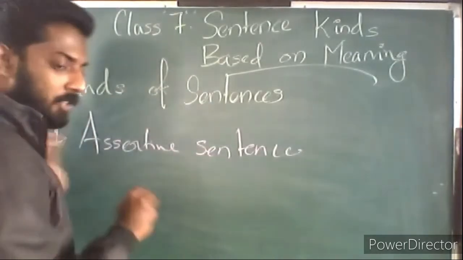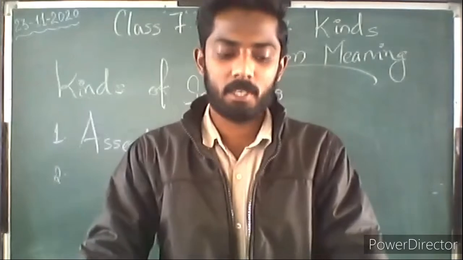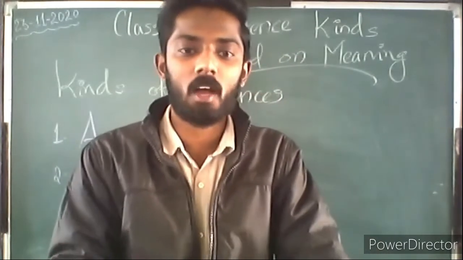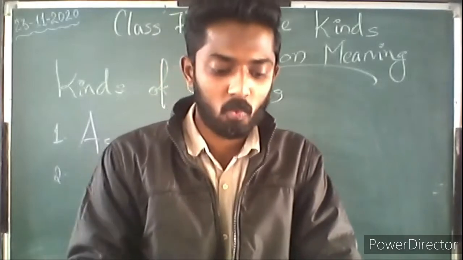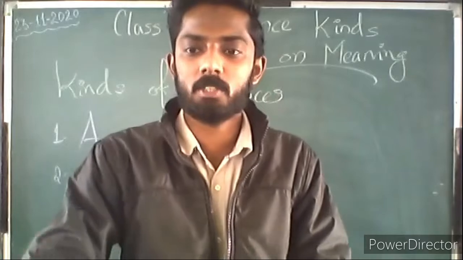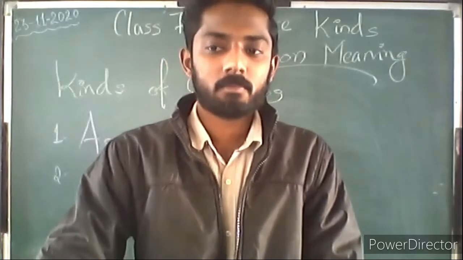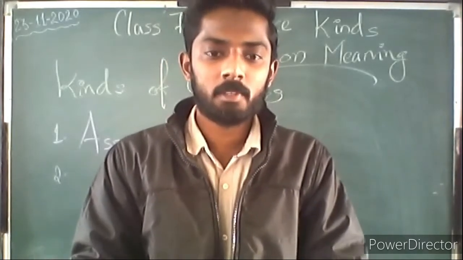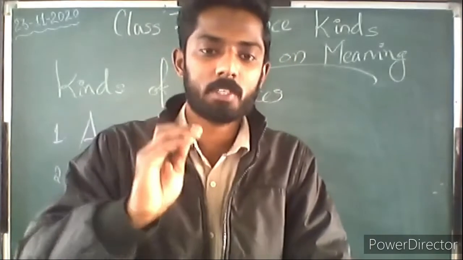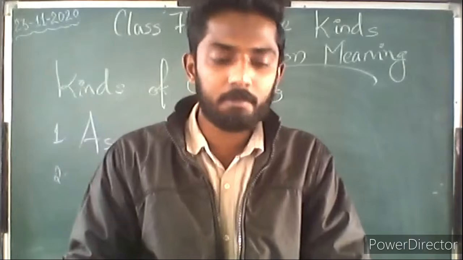And the second one is all about the interrogative sentence. Interrogative sentences are sentences which ask questions. For example, where did you keep the books? Here there is a question. Sentences which ask a question are called interrogative sentences.